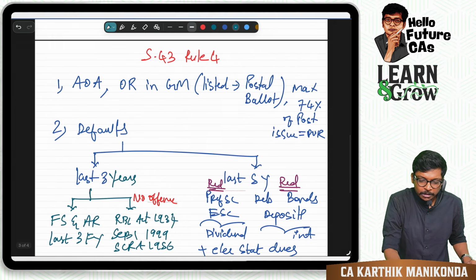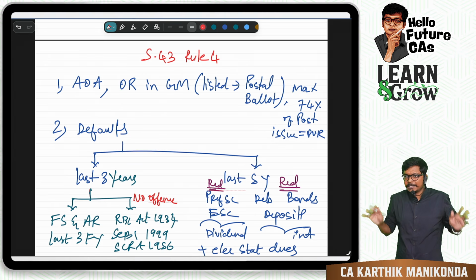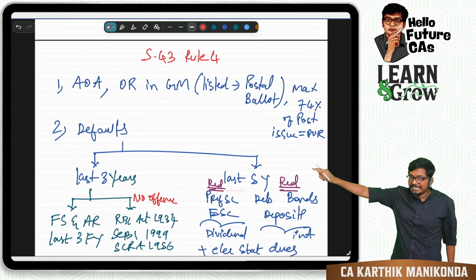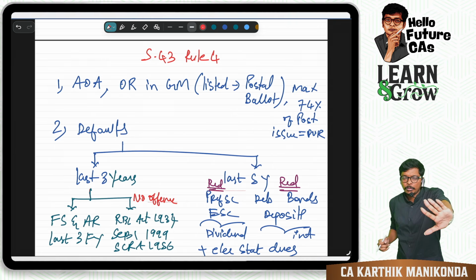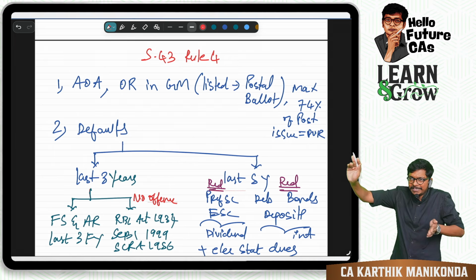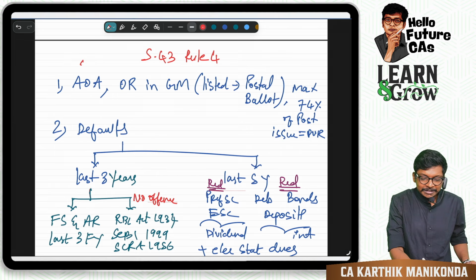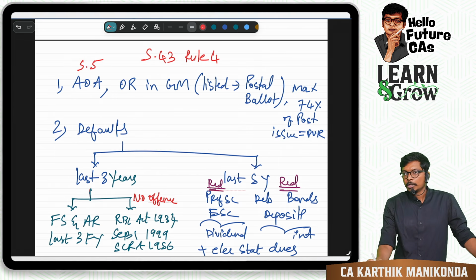Now don't panic. Don't panic. Now only we are starting off the share capital chapter. By the time we finish the syllabus, you should be able to write the answer like this. Don't panic now. The moment other chapters get over for you, once you finish the entire syllabus, you should write this answer like this. Articles, section number 5.